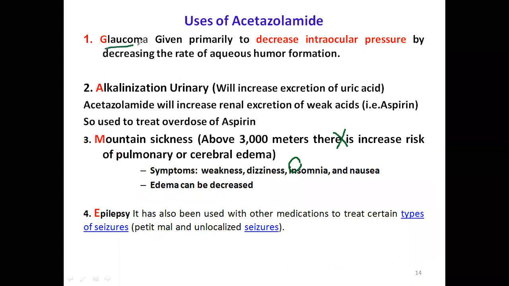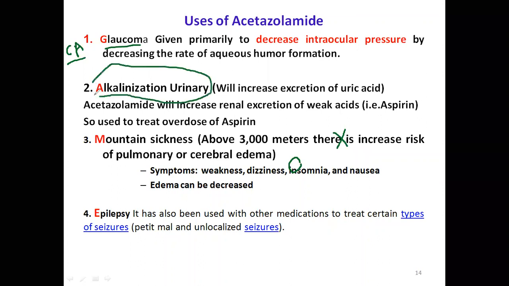It is used in treatment of glaucoma. Glaucoma is also fluid accumulation. So in the eye also, what happened? There also in the eye we have carbonic anhydrase enzyme. Water will react with carbon dioxide and bicarbonate is formed. So water accumulates there. Then you see one more part: alkalization of urine.